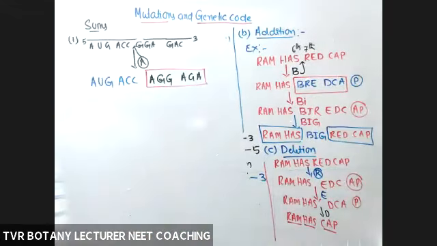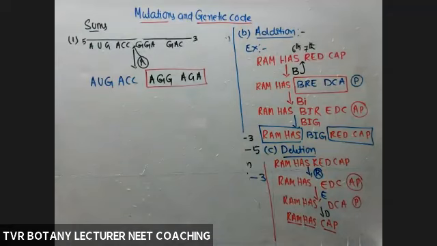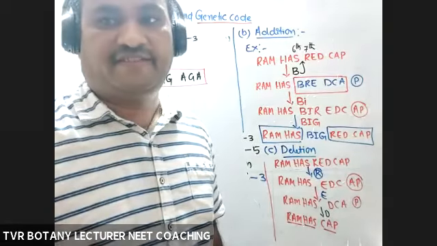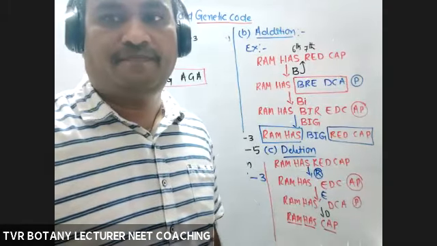Okay, so that is about the relationship between genes, DNA, the genetic code present in mRNA, and the sequence of amino acids present in a protein with the help of mutations. Okay, is it clear? So that is about mutations, genetic code.